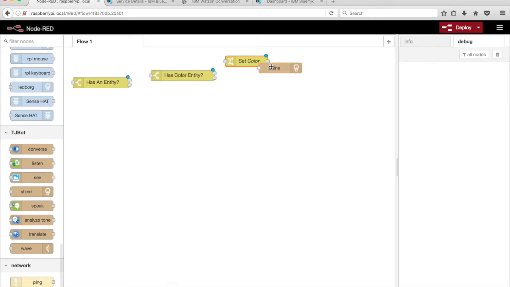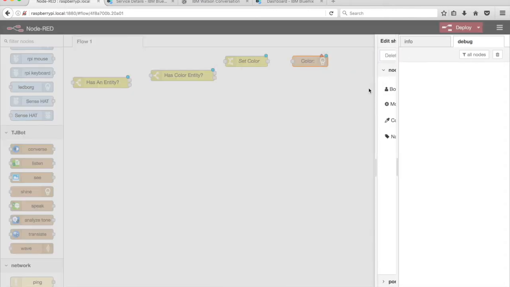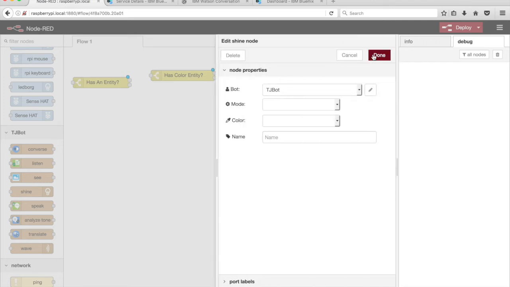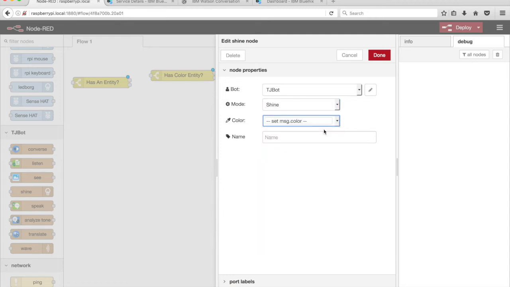Drag a shine node from the palette onto the canvas. Enable the LED by ticking the checkbox next to the LED option. Set the mode to shine. Set the color to the option Set msg.color.